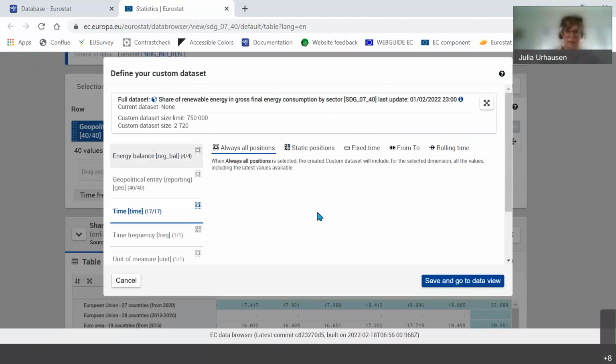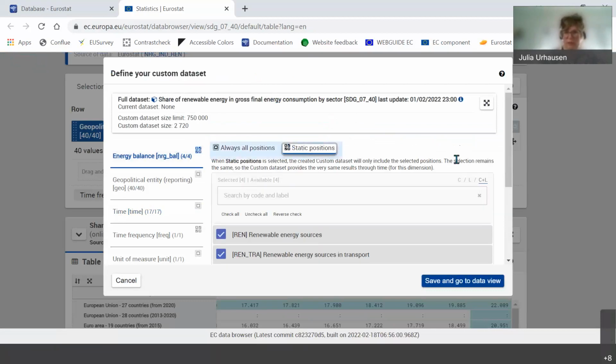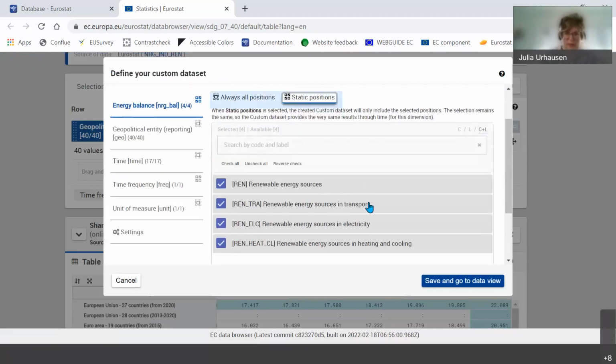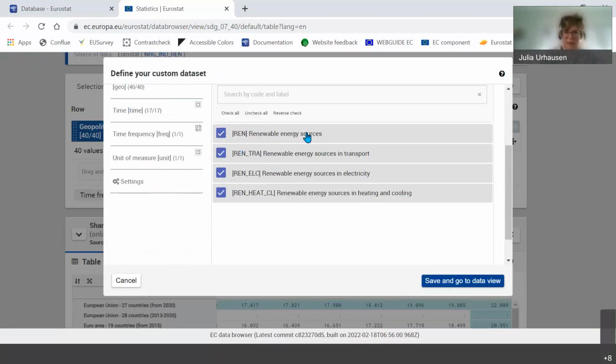So I start from the first thing. It shows always all positions. So if I want to see the positions that are in the data set, I click and I see, okay, all the renewable energy sources total, and then the subheadings or the subcategories are selected.